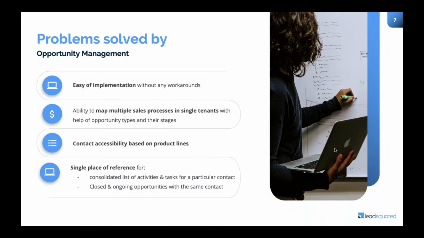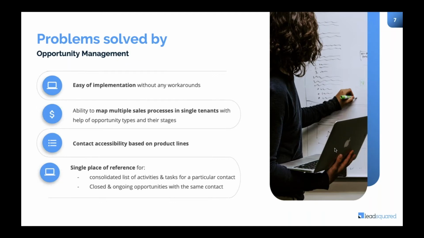Another important thing with opportunity management is that it comes with very much ease of implementation. In absolutely all the accounts in which we have implemented opportunity management, there has been less than 10% custom work. We do not recommend doing any custom work, and everything has been productized when it comes to opportunity management use cases.